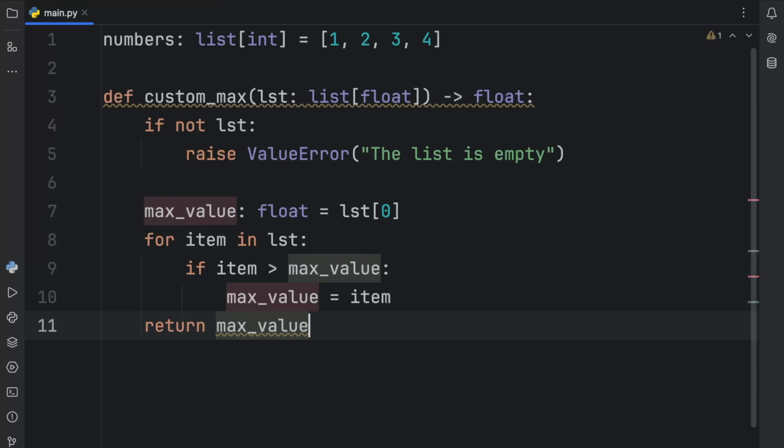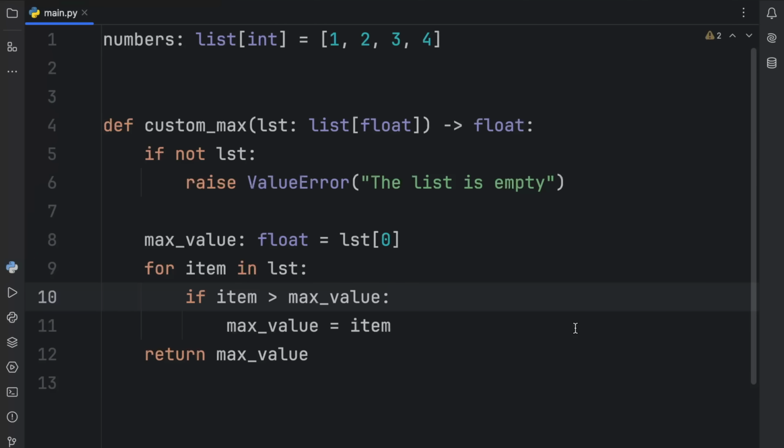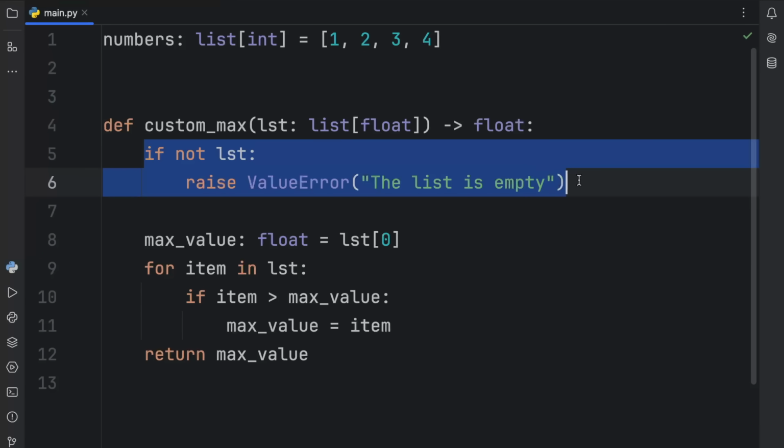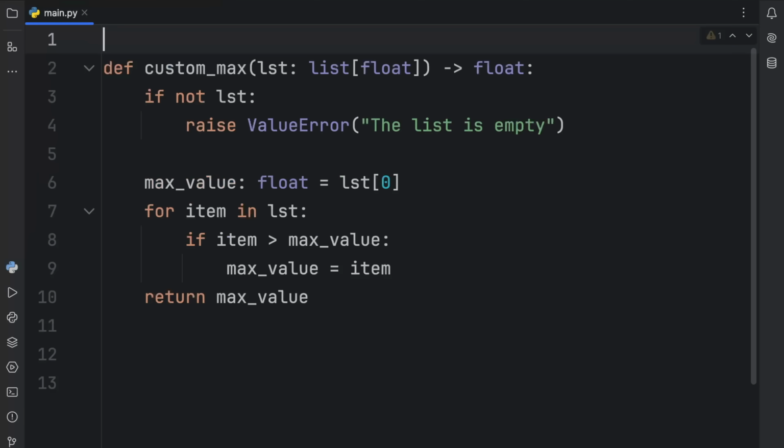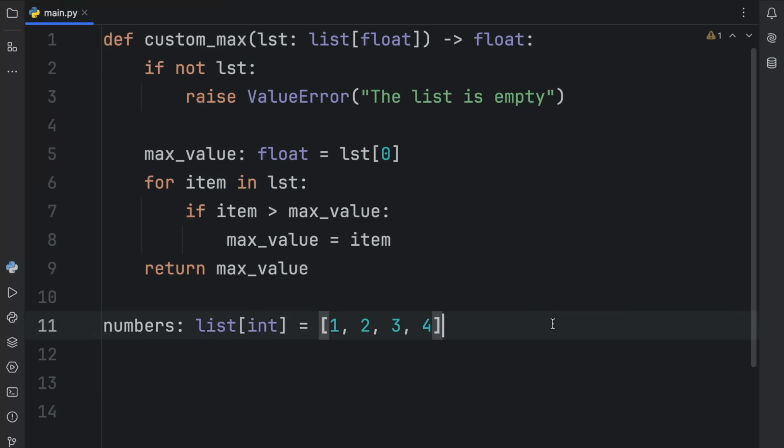So let's get rid of this, and what I'm going to do is paste in this function called custom max. Now, as you can see, we're doing our best here to recreate that functionality. And what it does is take a list of type float as an input. And if the list is empty or none, we raise a value error. Otherwise, we try to get the max value. And I mean, we do the regular logic for that. Now, I'm actually going to grab the numbers and paste it right under so we can try using it.